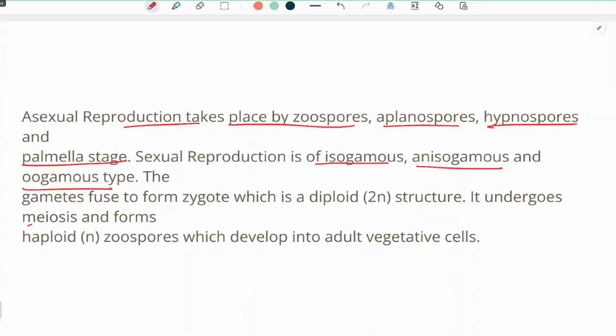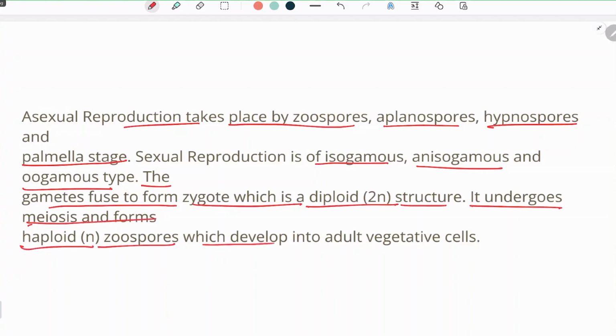Whenever the gametes have different shapes, one is large and one is small, one is motile and one is non-motile, then it is termed anisogamous type of reproduction. And in oogamous type of reproduction, the hard and fast rule is that the male gamete is going to be motile and small, and the female gamete should be large and non-motile. These gametes fuse to form a zygote, which is a diploid structure, and it undergoes meiosis and forms haploid zoospores, which develop into adult vegetative cells.